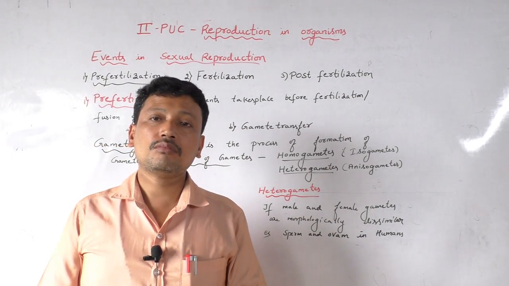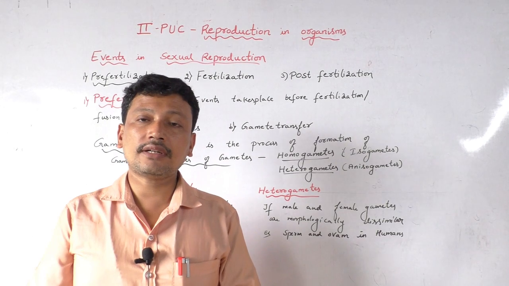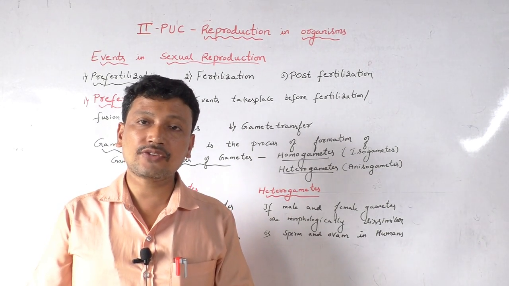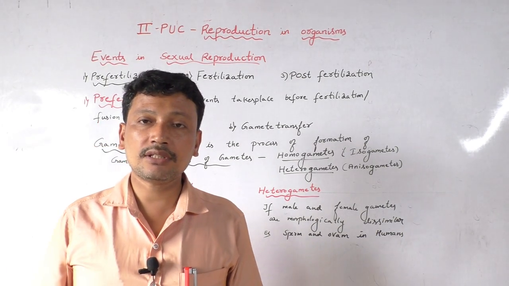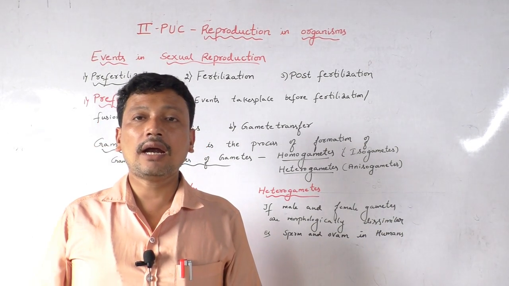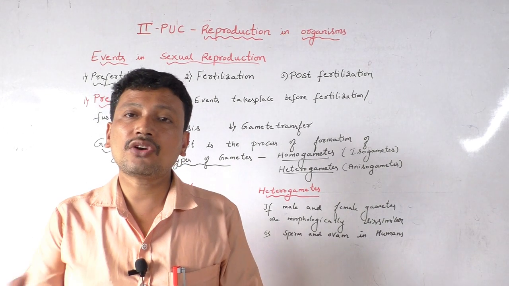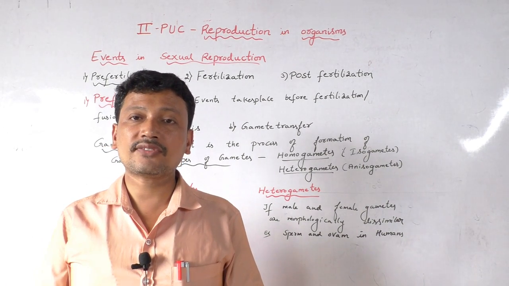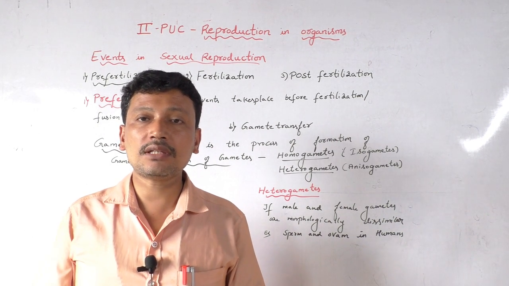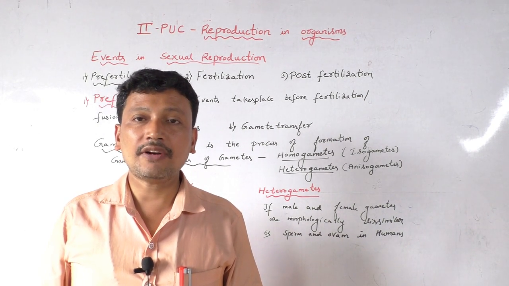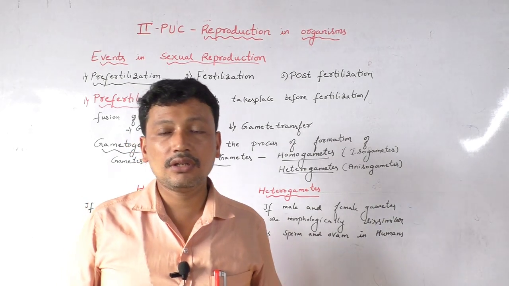There are two stages that take place in the pre-fertilization. The first one is called as gametogenesis, that means formation of gametes, and the second event is transfer of gametes. These are the two sub events that take place in the pre-fertilization changes.